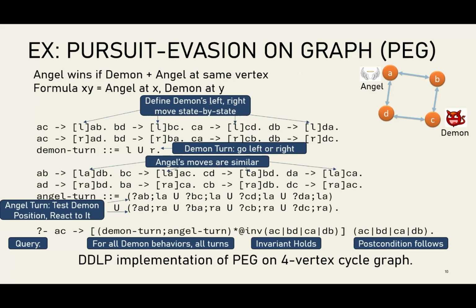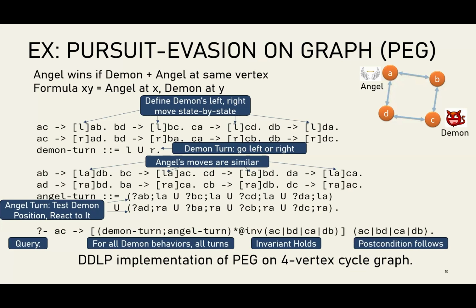It's a little bit tricky to encode the state of the game, but we're going to do that using propositional formulas. So each propositional formula is a complete game state. For example, this AC means Angel is at spot A and Demon is at spot C. And what this first formula says is if I take the move of Demon moving left, now the Angel is at state A and the Demon is at state B. I don't expect you to read every single equation, but I want to give you a sense of how you put these building blocks together to build an example.